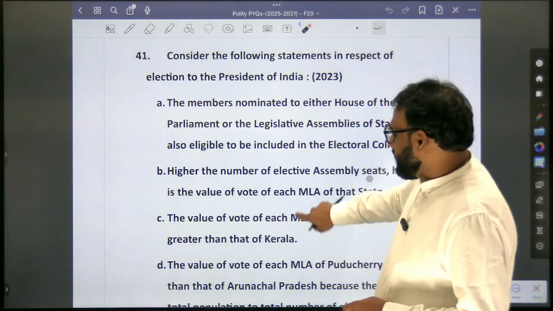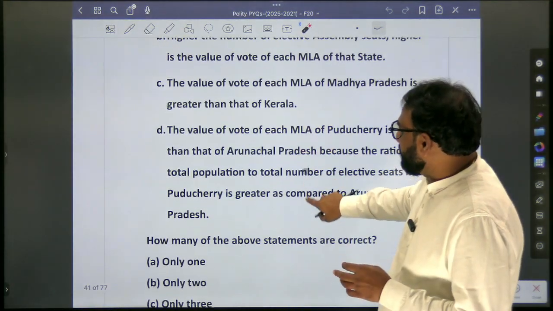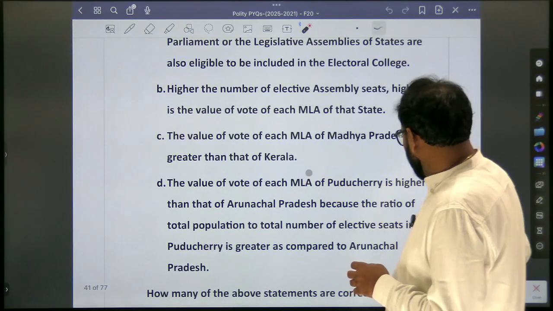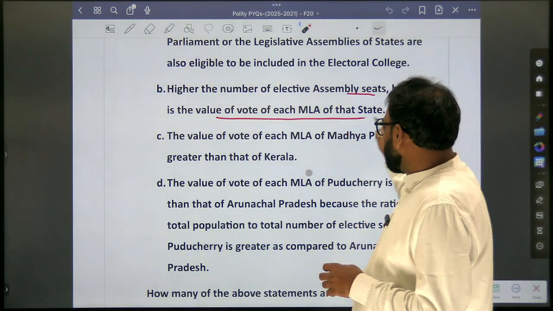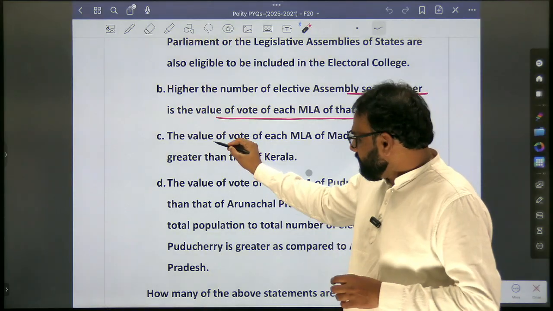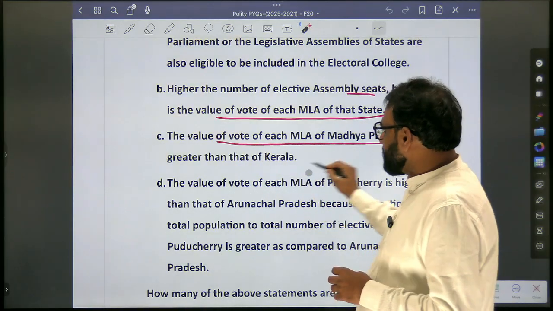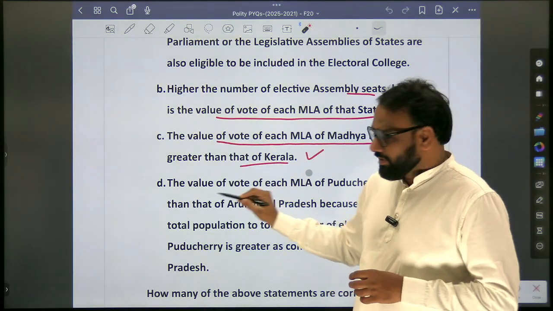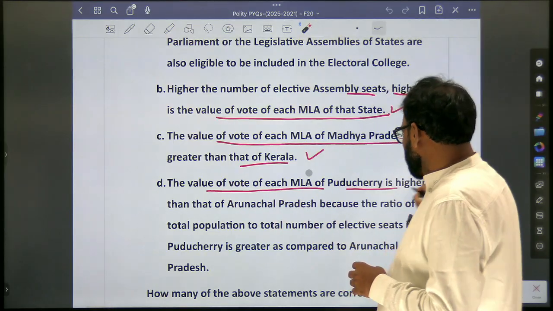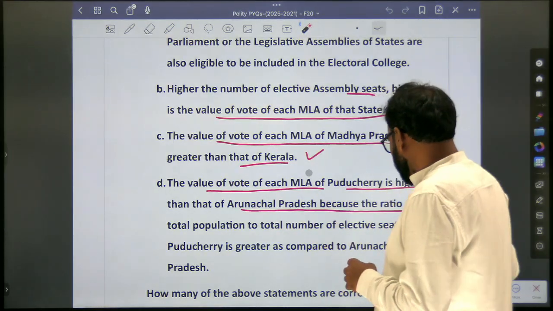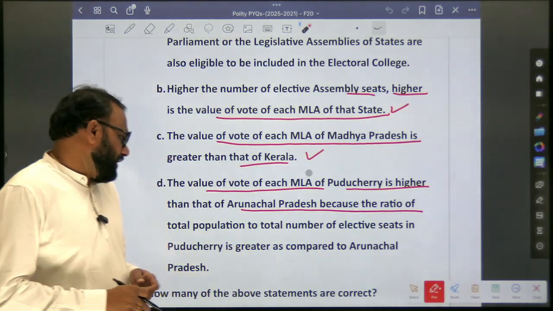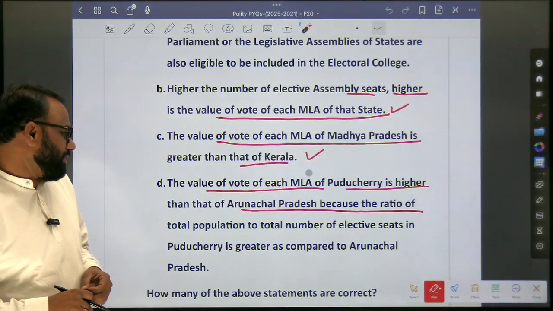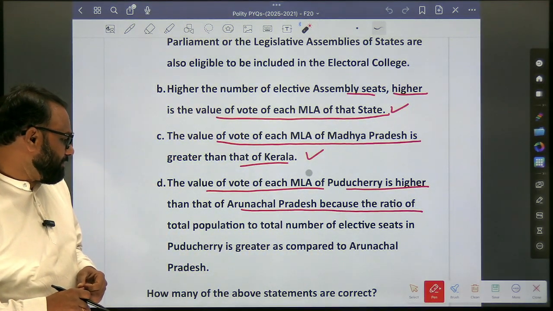Now the second is very tricky. This question itself is very tricky. Higher the number of elective assembly seats, higher is the value of the vote of each MLA of that state. The value of the vote of each MLA of Madhya Pradesh is greater than that of Kerala. The value of the vote of each MLA of Puducherry is higher than that of Arunachal Pradesh, because the ratio of the total population to the total number of elective seats in Puducherry is greater as compared to Arunachal Pradesh.